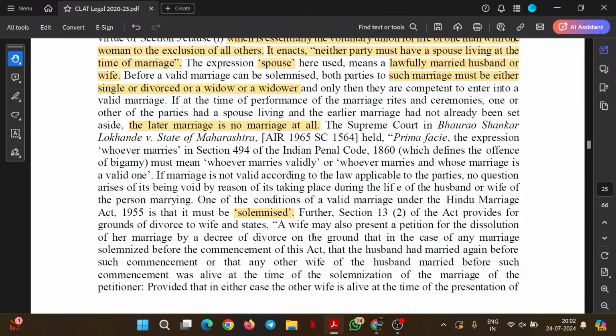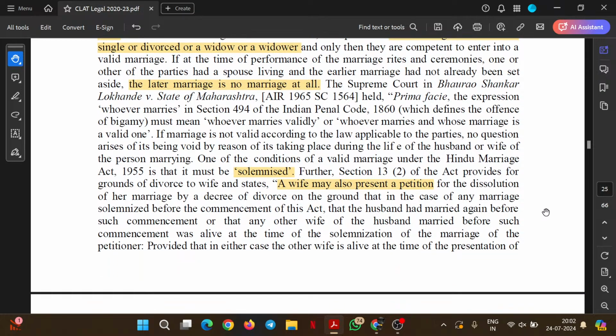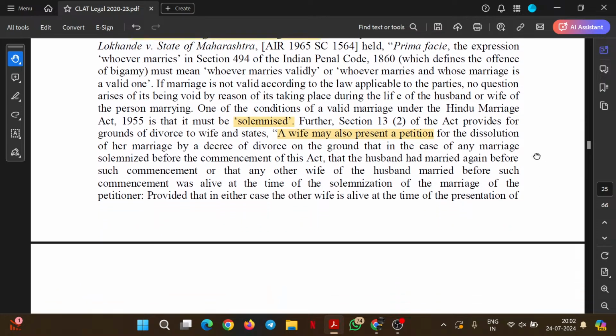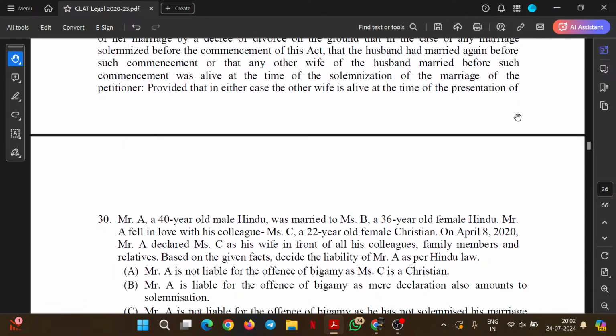So basically, Section 13 Clause 2 states that a wife may also present a petition. They are saying that a wife has the power to present a petition or move to the courts for divorce, on the ground that in case of any marriage solemnized before the commencement of this Act, the husband had married again before such commencement. So the husband had married two individuals, and that could be a reason for a wife to move a petition for dissolution of marriage.